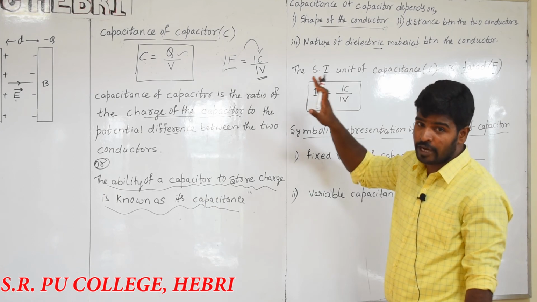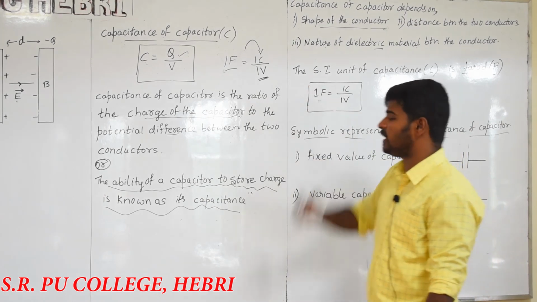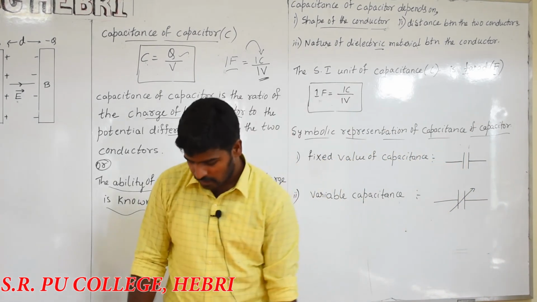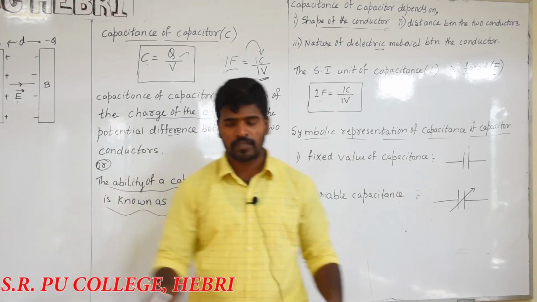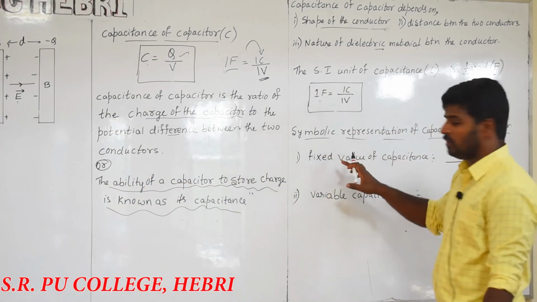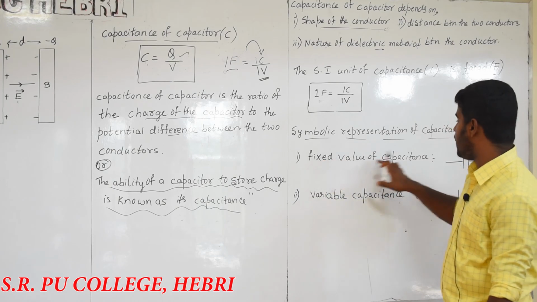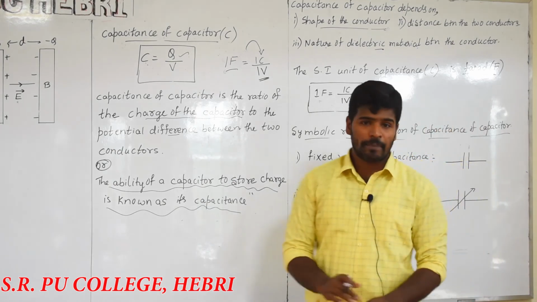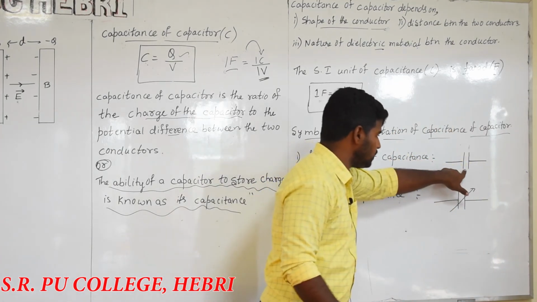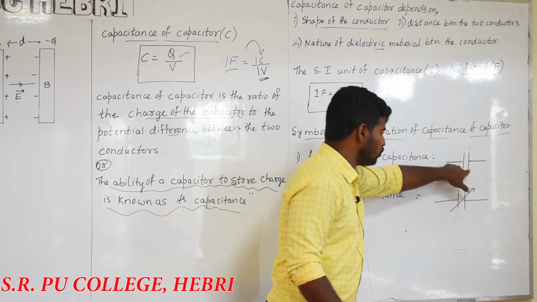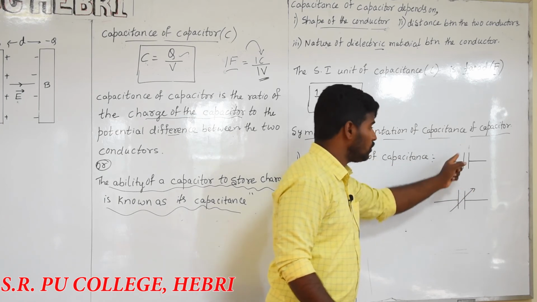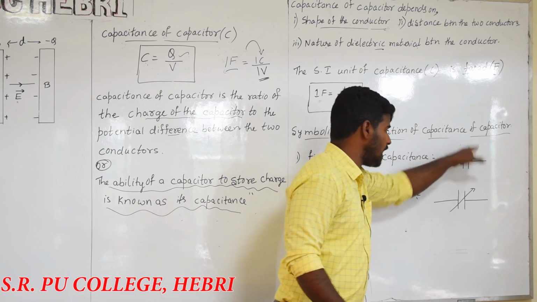Next, the very important one, the symbolic representations of capacitors. The first one, for the fixed value of capacitance, in general, the capacitor is expressed by the symbol like this. Nodi, these two are the two conductors. The two conductors of same size and shape.